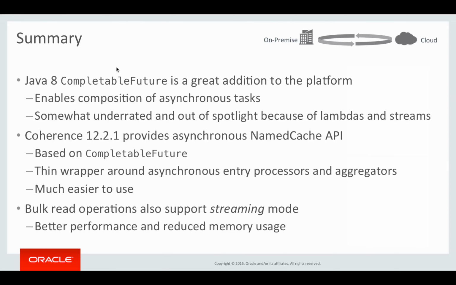Coherence 12.2.1 adds a completely new asynchronous NamedCache API that is based on a combination of CompletableFuture and low-level features that Coherence itself provides, such as asynchronous entry processors and asynchronous aggregators. And as you could see from the examples, it is much easier to use than if you had to use low-level features directly. Bulk read operations also support streaming mode, which gives you better performance and reduced memory usage on both the server and the client. I hope you enjoyed the presentation and you will enjoy using the Async NamedCache API in your next application.